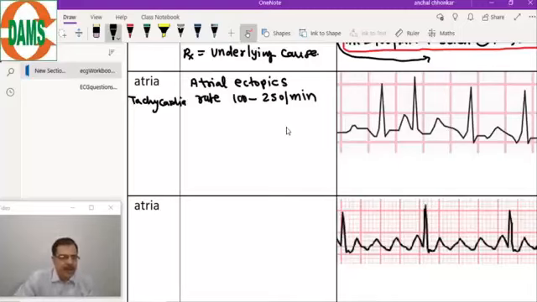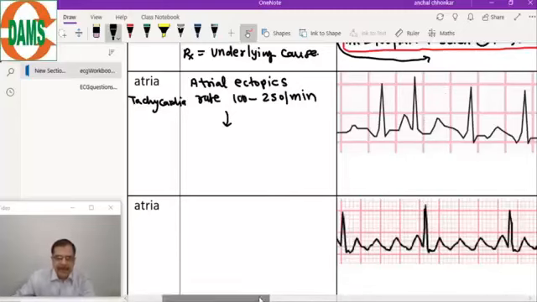Now, what will happen? The atrial fibers will be in the atria, they are excitable, and their excitability rate is 100 to 250. Now all these atrial impulses will travel to the AV node.